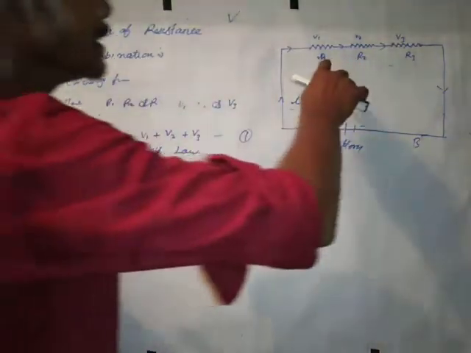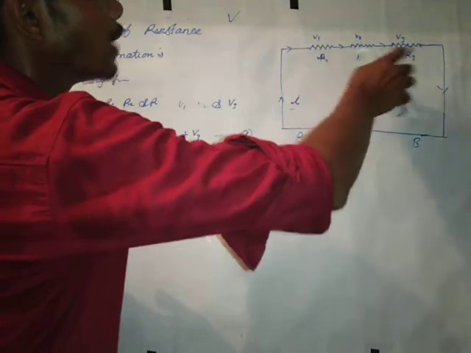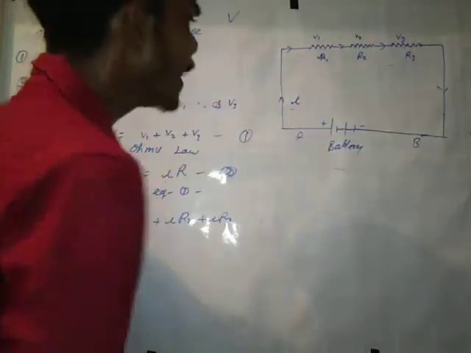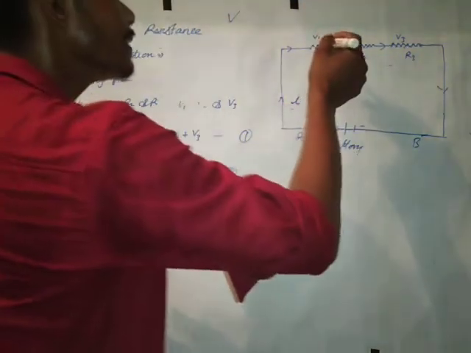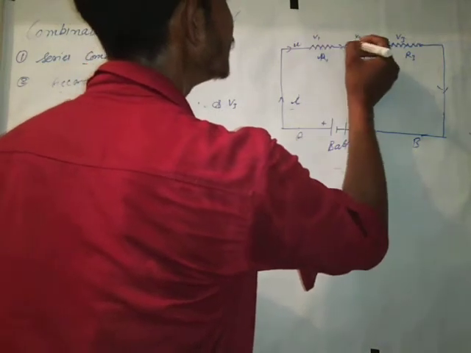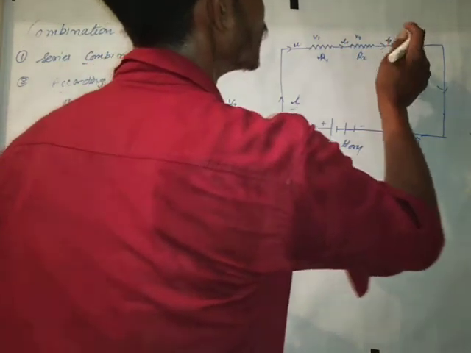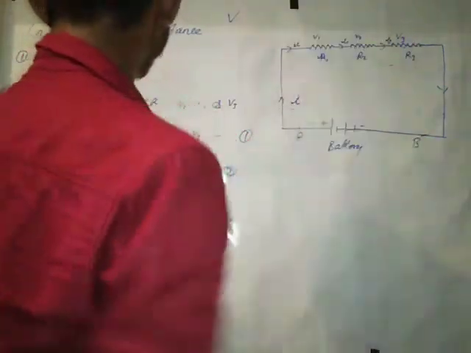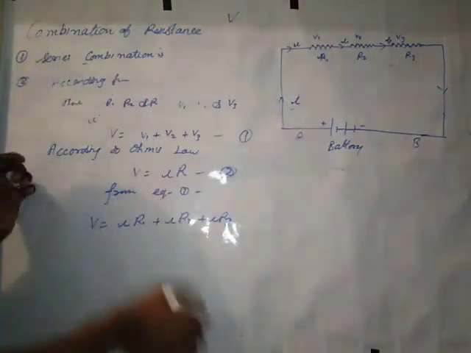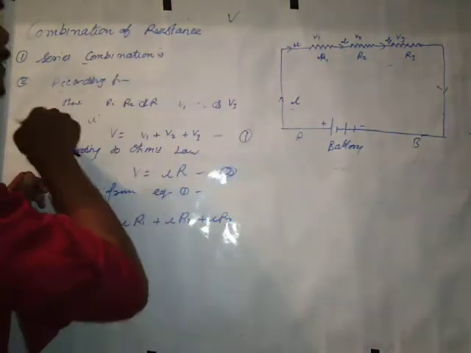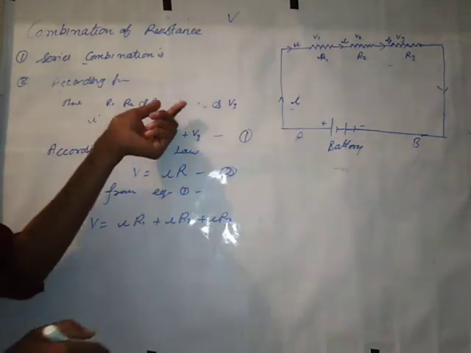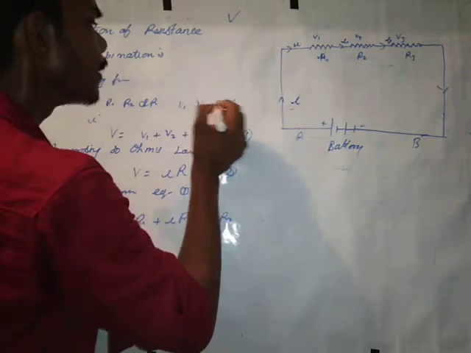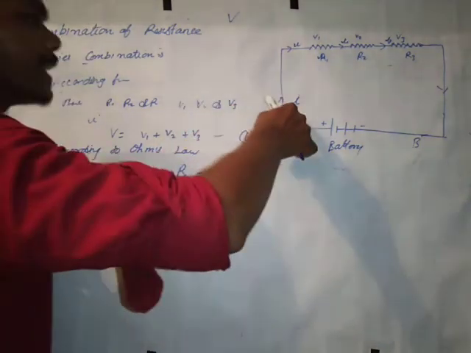Okay, let us see. There are three resistances R1, R2, R3 and their potentials V1, V2 and V3, and the current I is flowing. Current is same. In this resistance I, and in this resistance I, and also in this resistance I. According to the figure, there are three resistances R1, R2 and R3 and their potentials V1, V2 and V3, and they are carrying the same current I.